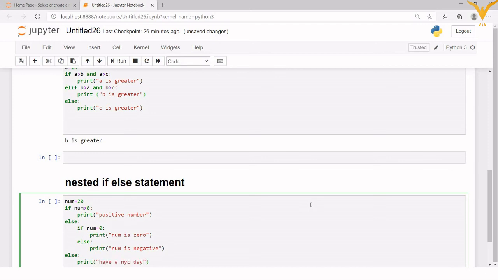Now see what we have done. First we have written if, right? And in this if we have this else statement, and then again in that else we have used an if else statement, correct?